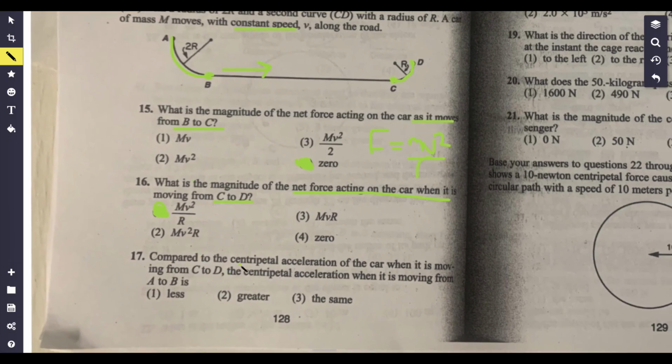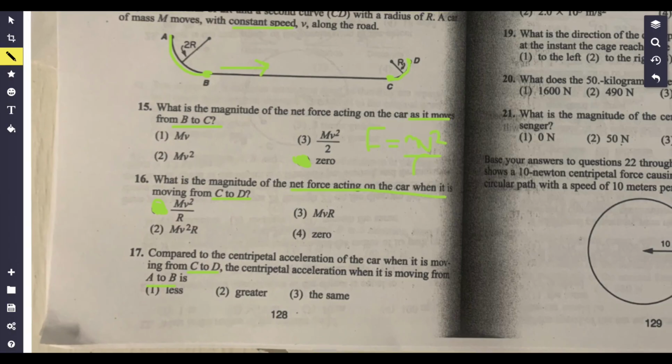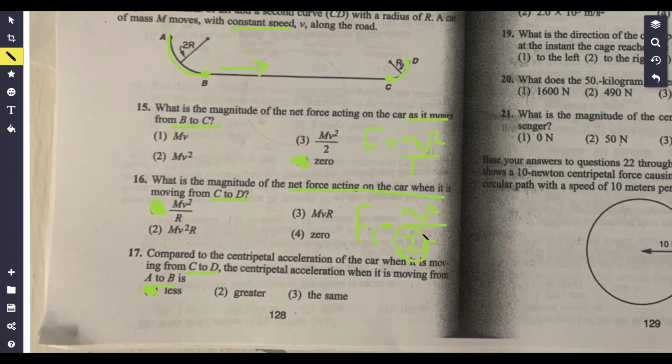Likewise, compared to the centripetal acceleration of a car when it's moving from C to D, let's compare it with A to B. Is it going to be less, the same, or more? We'll just take a look at the formulas. This is the centripetal force from C to D. The centripetal force from A to B is going to be the same thing, mv squared, but you're going to have 2r. So it's going to be divided by 2. So it's going to be less. The centripetal acceleration when it's moving from A to B is less because the radius is 2 times bigger, so you're dividing by 2 in the formula.